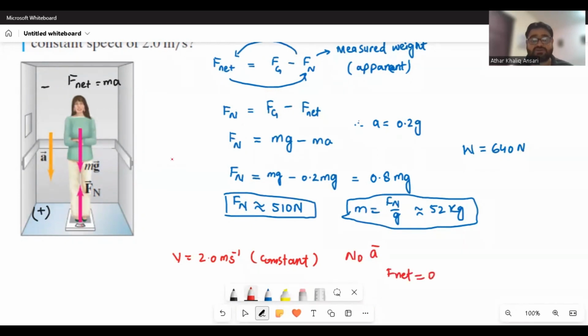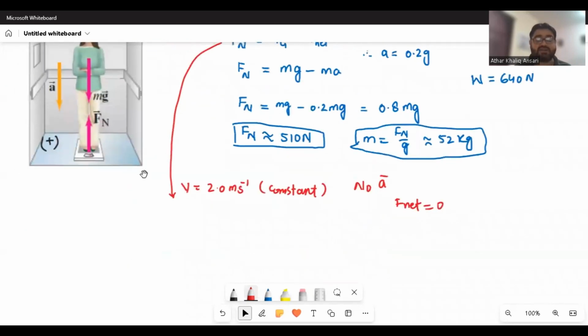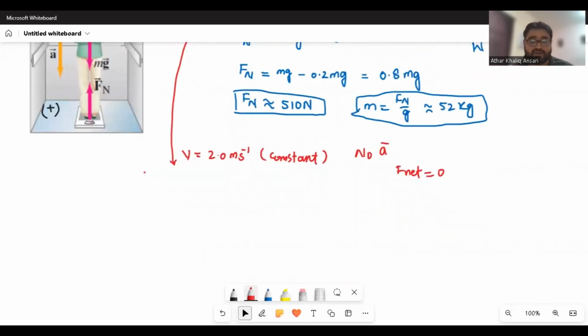So the same situation. If you check this equation here, you will see that Fn is equal to Fg minus F net. So F net is 0, so Fn is equal to mg.